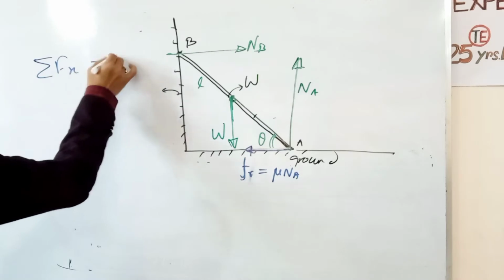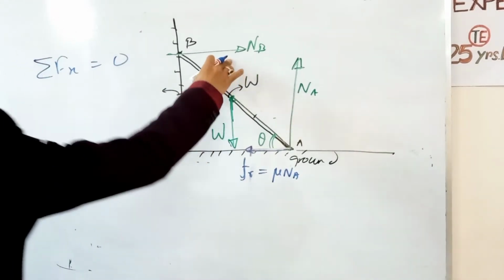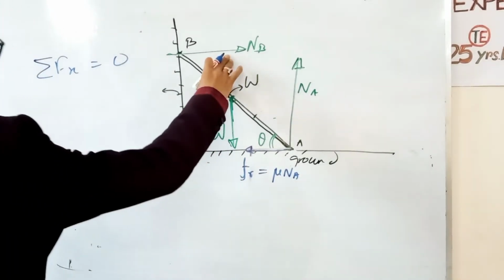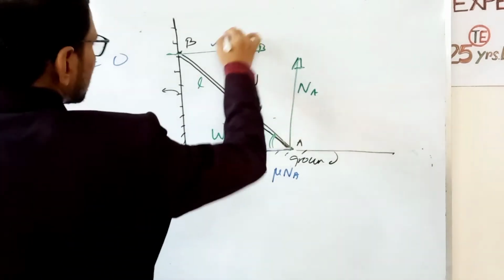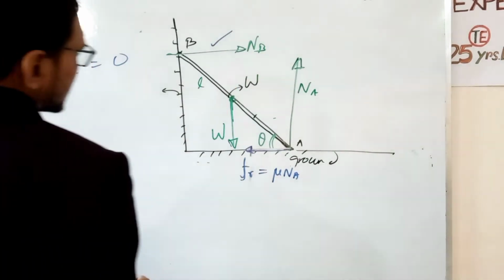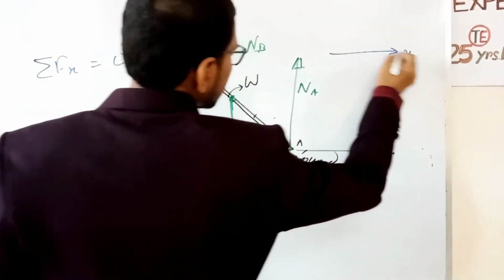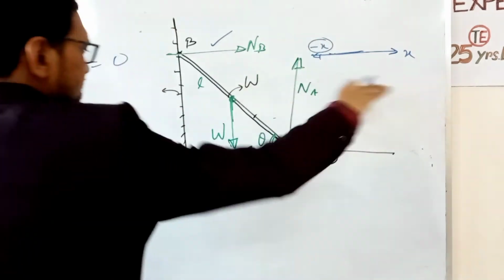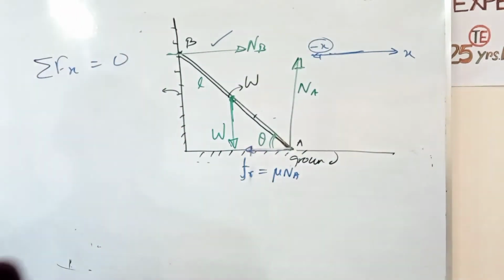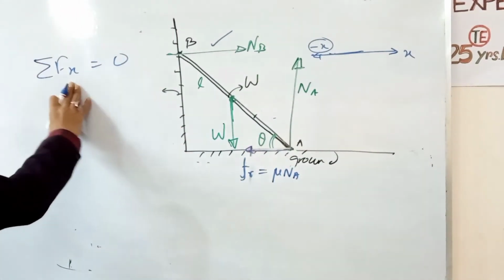Summation of Fx equals 0. Two forces act along the x-axis. If this is x, then this is minus x. The summation of all the forces along the x-axis is equal to 0.